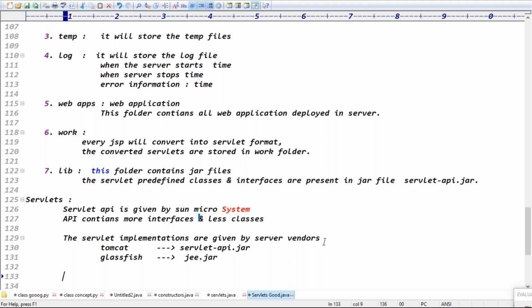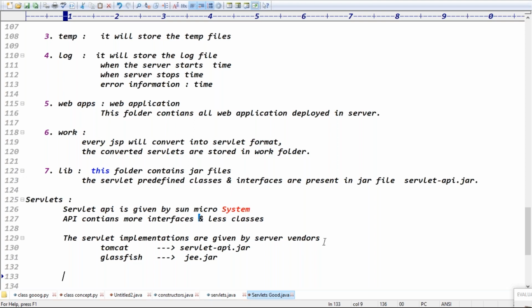Guys, the Servlet interfaces are given by Sun Microsystems. Those are declarations, right? For those declarations, the implementations are given by the Tomcat Apache server. Those declared implementations are given by servers, right? Exactly, guys.